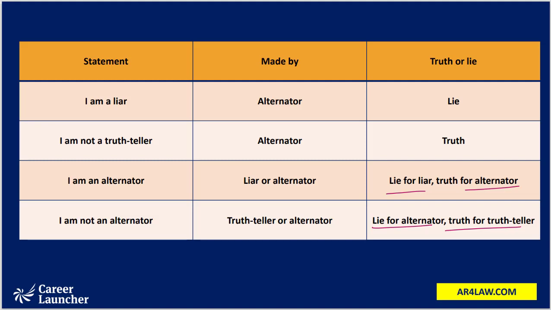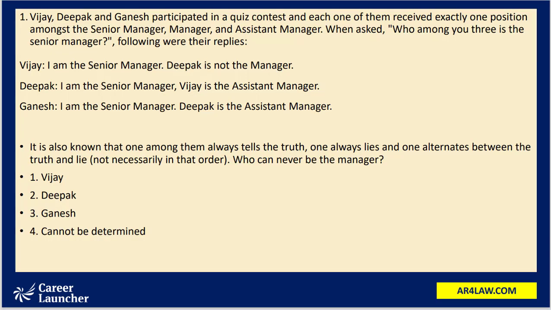Now we'll understand how to approach the questions based on binary logic. So here we have the question of type 2, as we can read. Vijay, Deepak, Ganesh participated in a quiz contest and each one of them received exactly one position among the senior manager, manager and assistant manager. When asked who among you three is the senior manager, following were the replies.